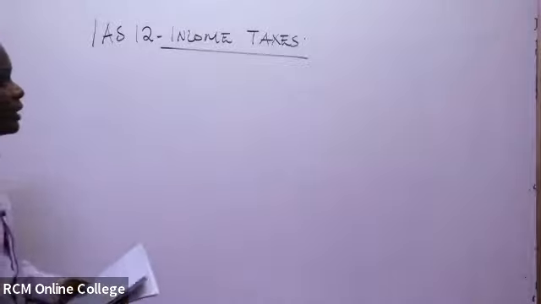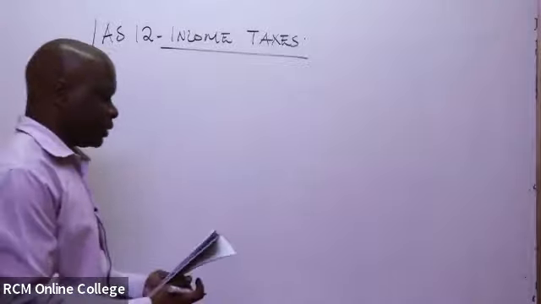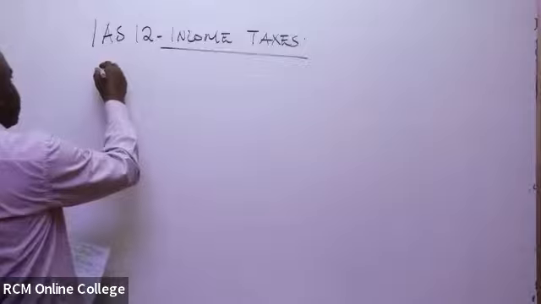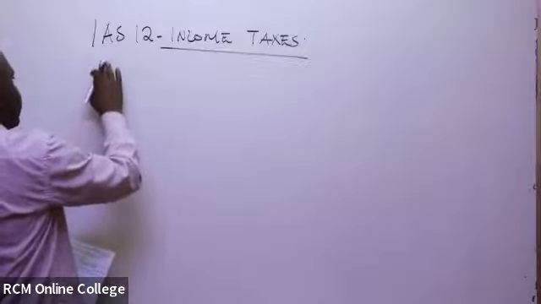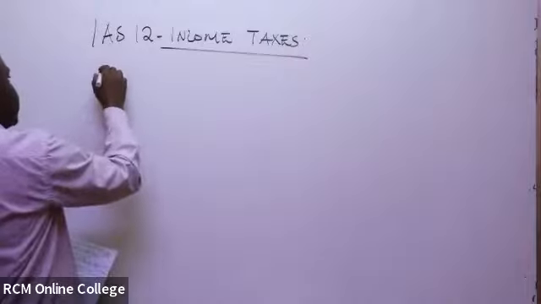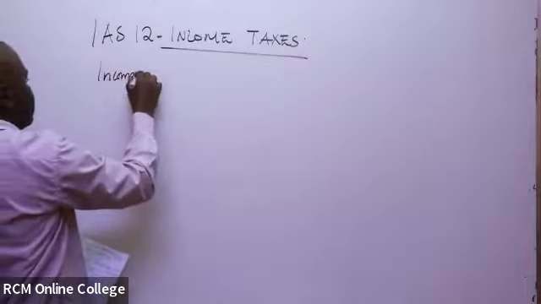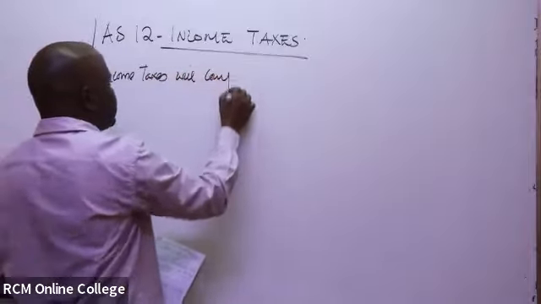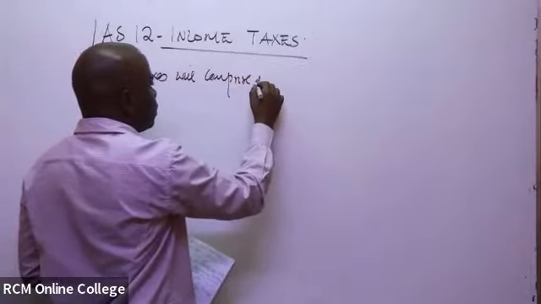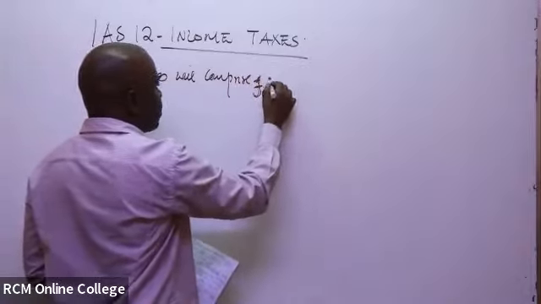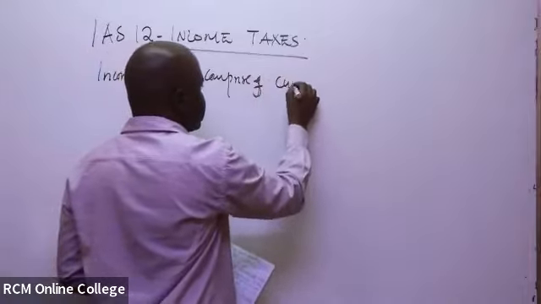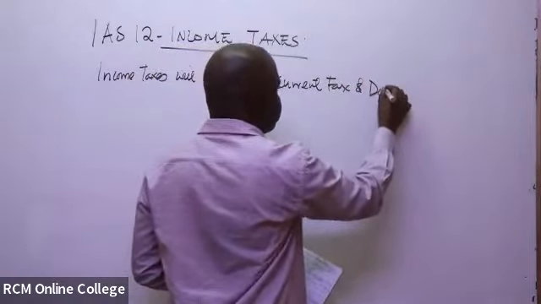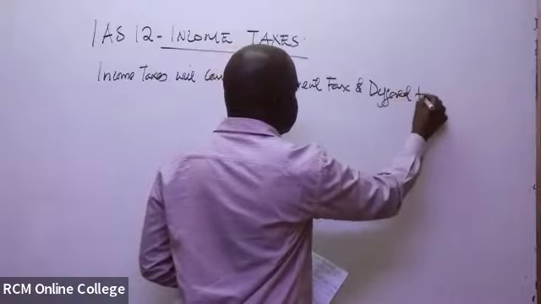So when you talk about income taxes under International Accounting Standard number 12, income taxes will comprise of current tax and deferred tax.